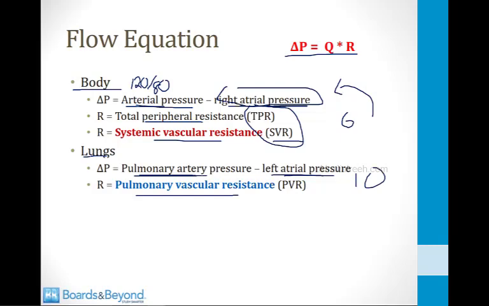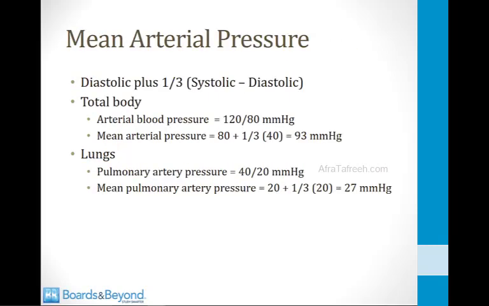So we don't have so much of a problem in the atria, but we do have a problem in the arteries. We need a single number to plug into the flow equation. So if we're going to use the flow equation and we need a value for the systemic arterial pressure or the pulmonary arterial pressure, we need to calculate the mean arterial pressure. And you might think that the mean arterial pressure should be halfway between the systolic and diastolic pressure, but it turns out that's not the case.